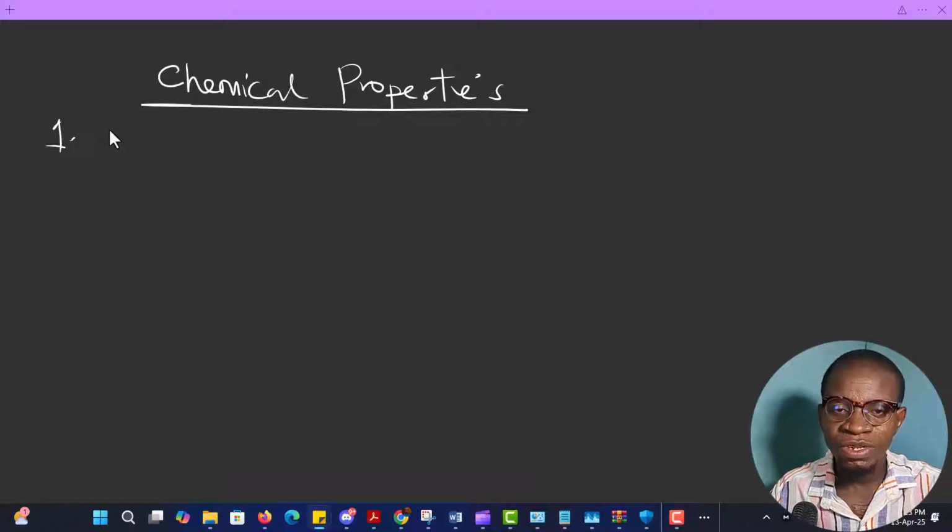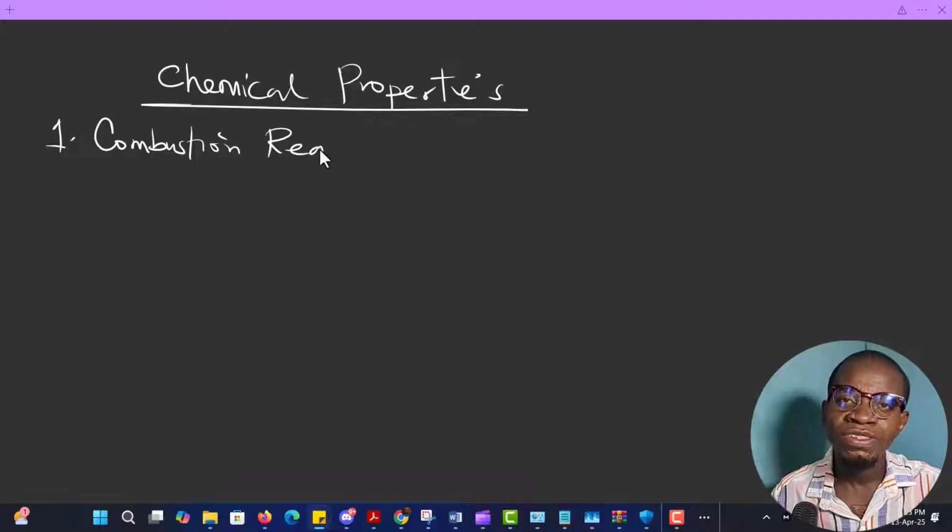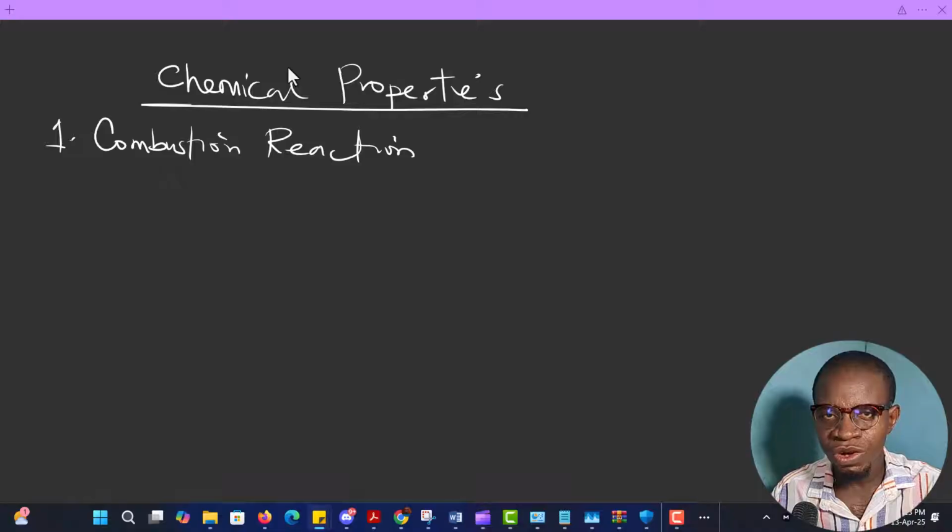You're supposed to understand everything about the combustion reaction. Does a metal react with oxygen, or does it not? There are some metals that react with oxygen, and there are some metals that don't react or burn in oxygen. Let me use the proper word: burning in oxygen. That's number one. Then number two that we're going to talk about is reaction with water.